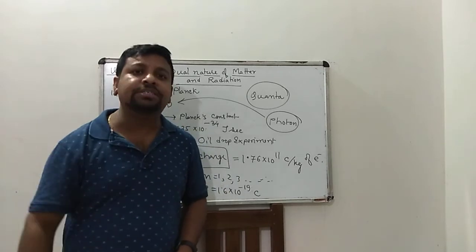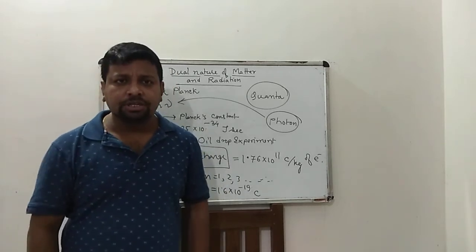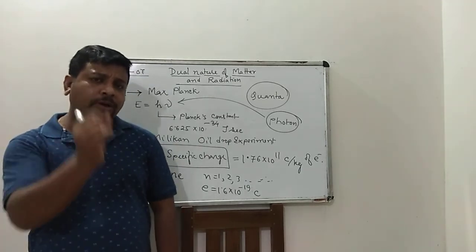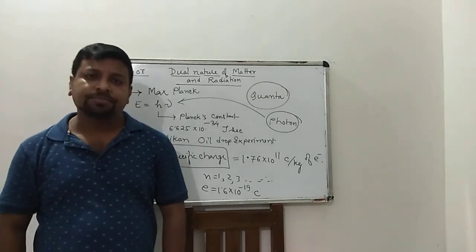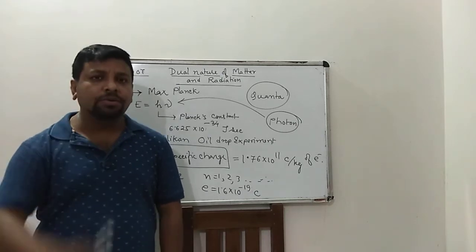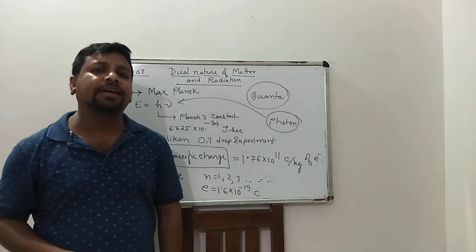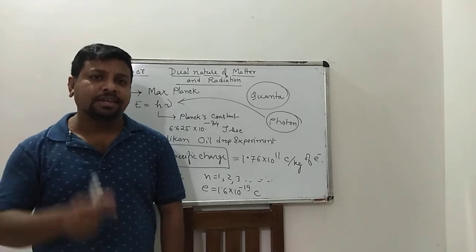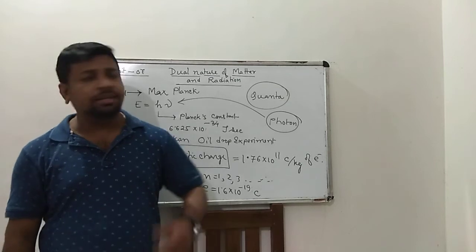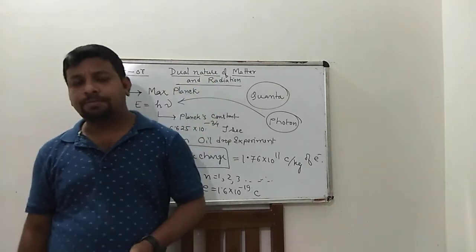Then in 1927, from Planck's theory and from his matter wave, he explained that light shows dual nature, that means we get the dual nature of matter.